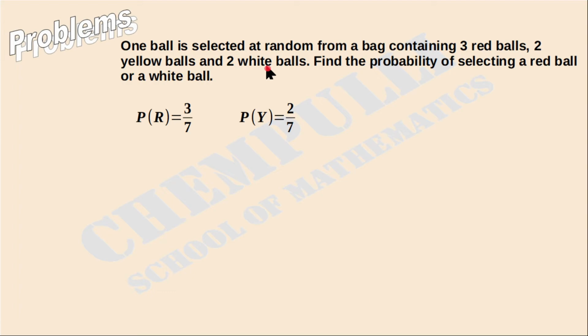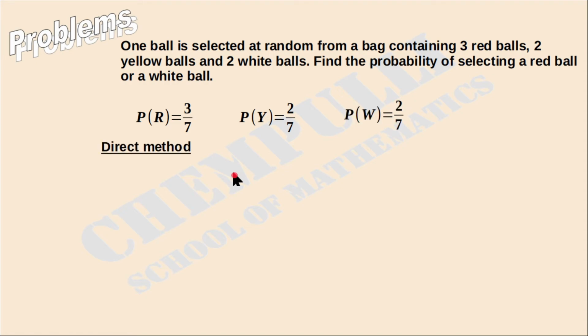Then here how many white balls are there? 2 white balls. Then what is the probability of getting white ball? 2 over, then total number of outcomes. How many outcomes are there? 7. That is, probability of getting white is equal to 2 over 7. Okay, these are the probabilities. Then we have to find the probability of selecting a red ball or a white ball. Then first we use the direct method.